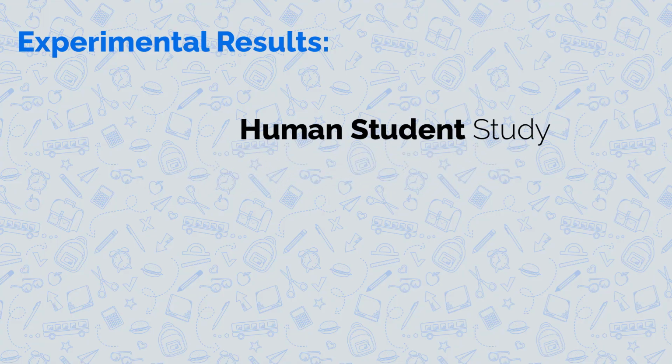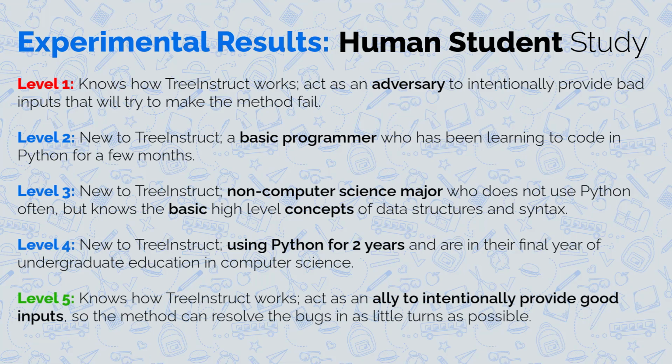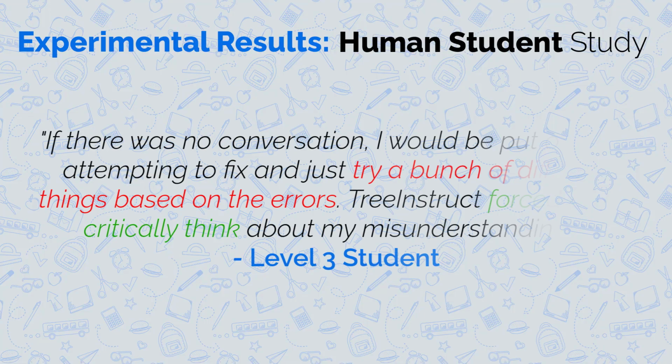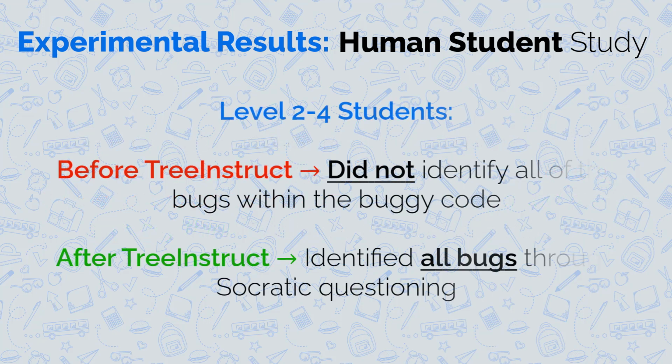In addition to using a proxy student agent, we also conducted a human case study where real human students across 5 different levels of programming experience interacted with TreeInstruct. The volunteers mentioned that TreeInstruct helped them learn programming concepts by forcing them to critically think about their mistakes, instead of just trying random solutions. Furthermore, all students with no knowledge of the system were not able to identify all of the bugs before their interactions, but ended up solving them independently under the Socratic guidance of TreeInstruct.